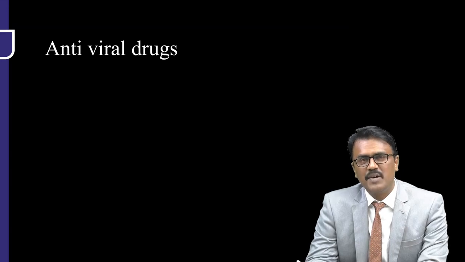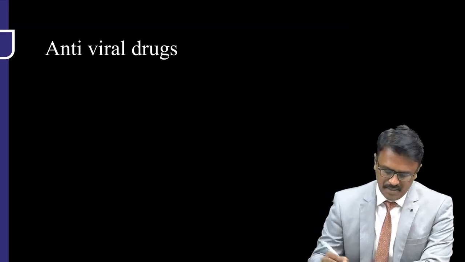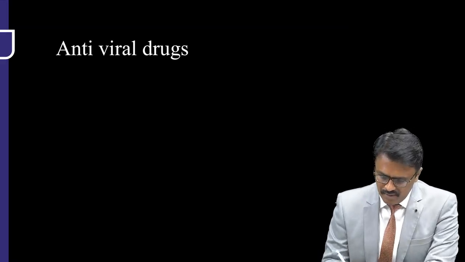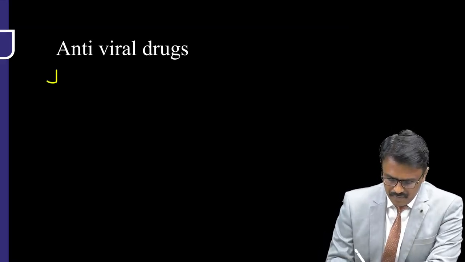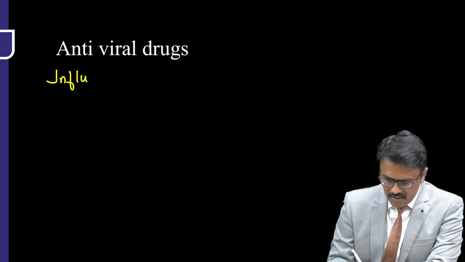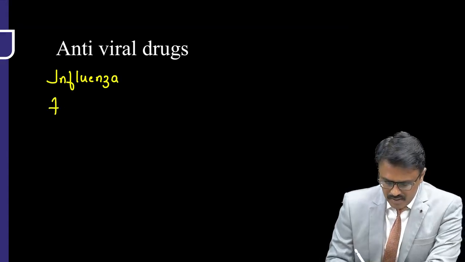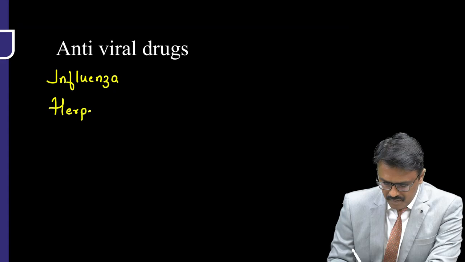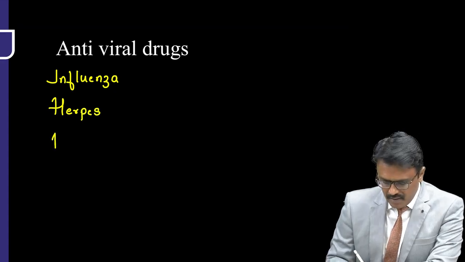So let us see what are the viral infections we can treat. Let me write what are the viral infections we are going to discuss now. The influenza virus, then the herpes virus, then hepatitis.